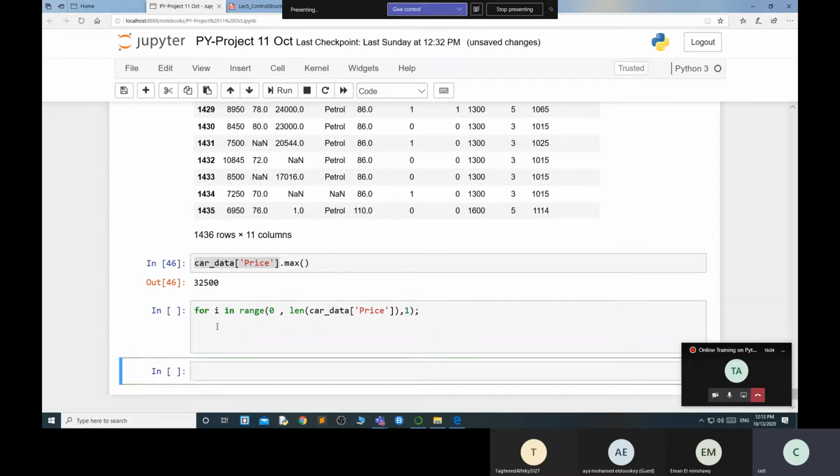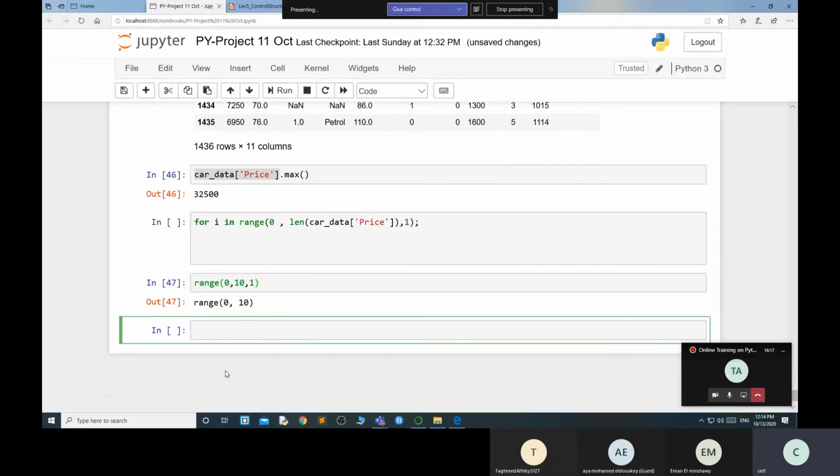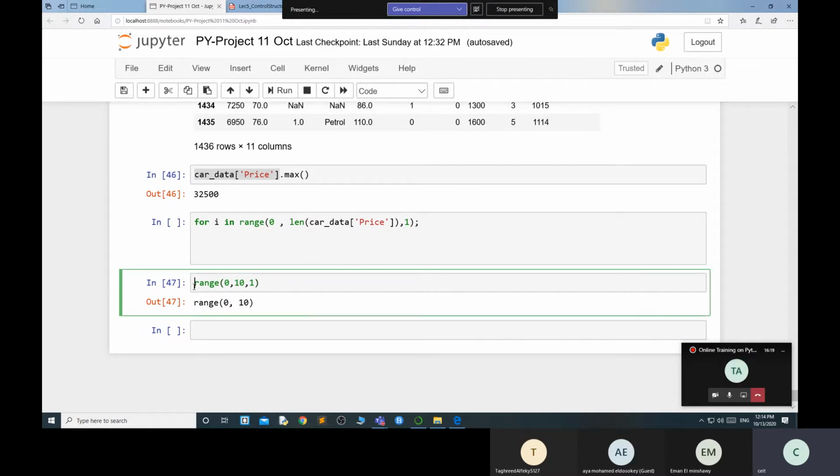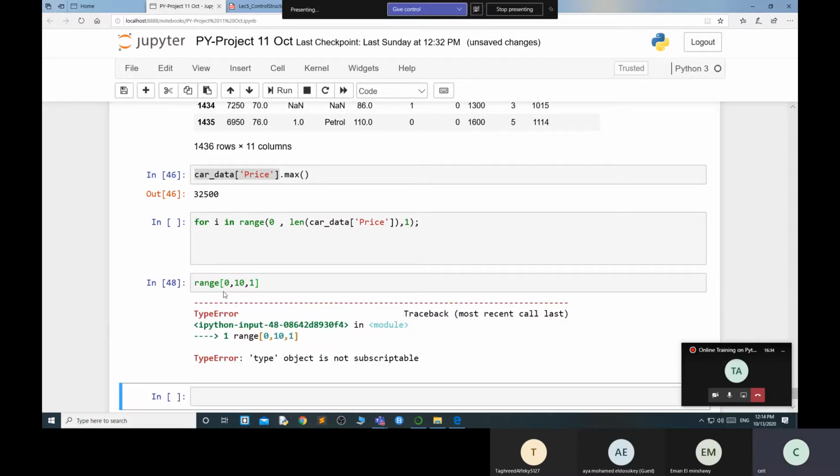I'll show you now, if you are using a range function, you get 0, 10, 0, 10, 1. So it will go from 0 up to the limit.